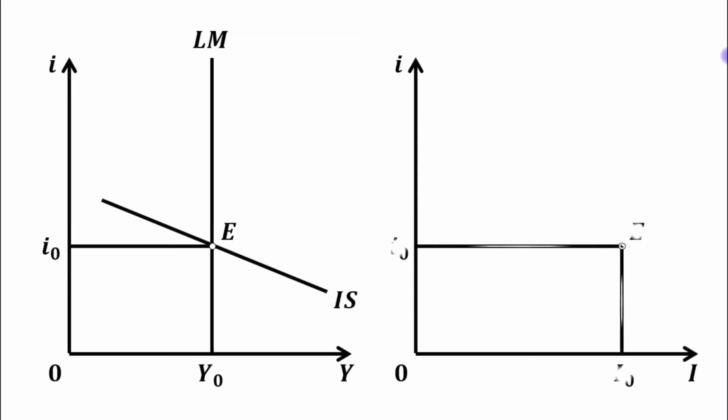We have shown this combination in the right panel as well. As you can see, at interest rate OI0, investment level is this one. And this is the initial equilibrium point.